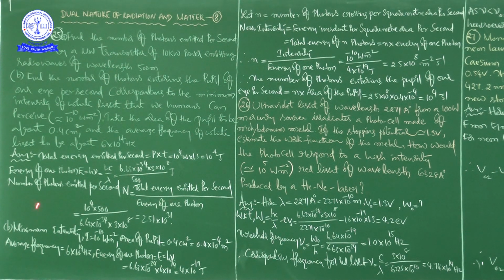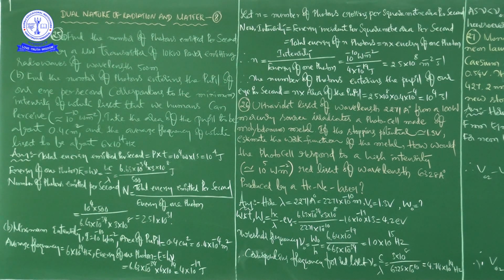Next, the average frequency of white light is 6 into 10 to the power of 14 Hz. And then the energy of one photon, E is equal to h nu. The h value is 6.63 into 10 to the power of minus 34, and the nu value is given here, that is 6 into 10 to the power of 14 Hz. So finally we are getting the energy of one photon as 4 into 10 to the power of minus 19 joule.